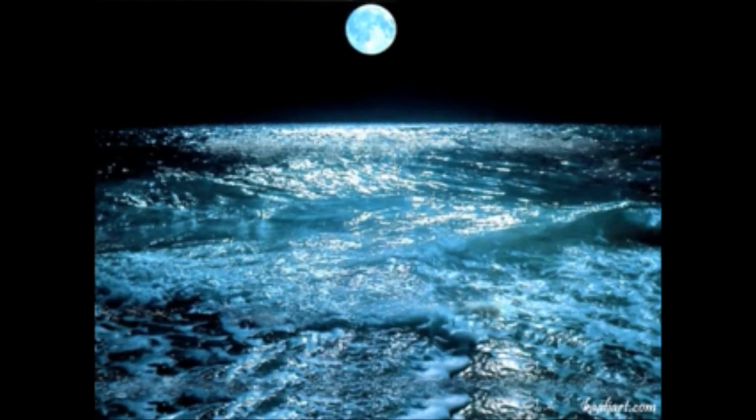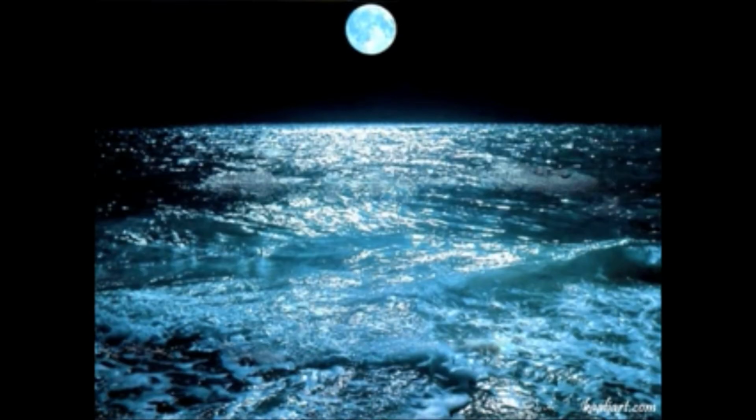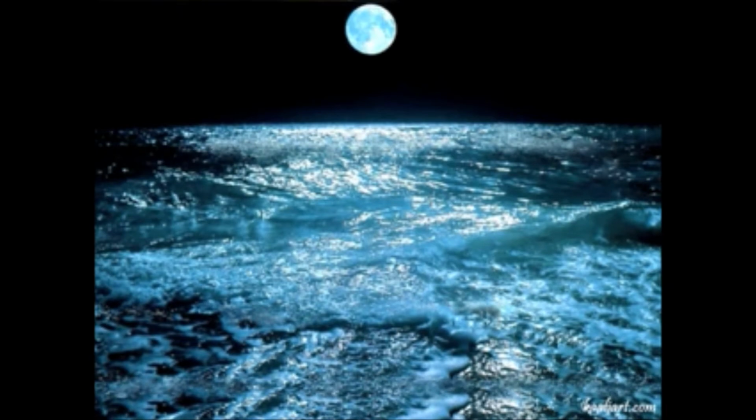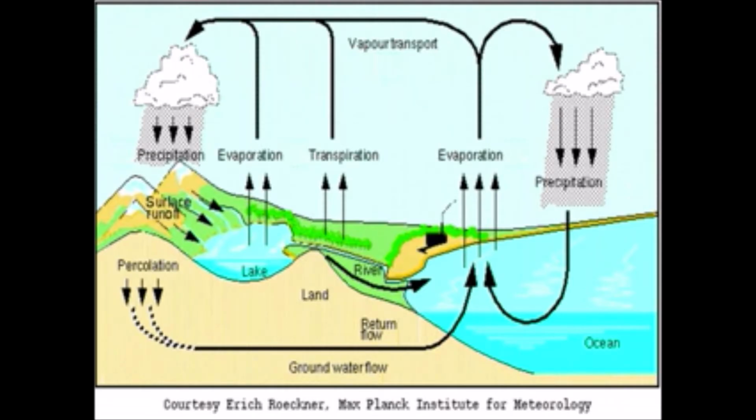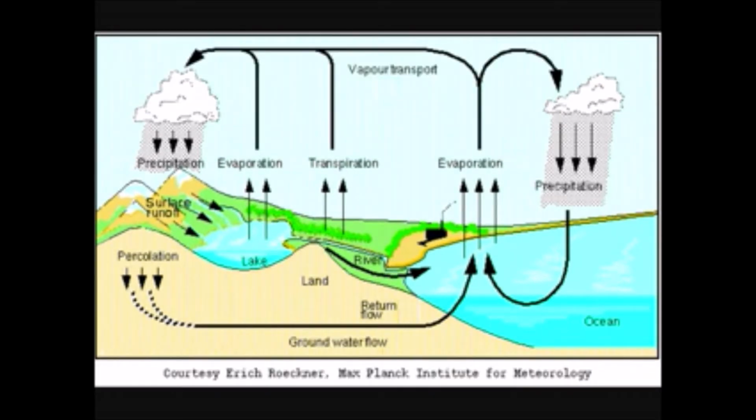How can weather be predicted? How do our actions affect water on earth? Water cycle: the constant movement of water on earth from its surface to the air and back down to the surface. So, the water cycle is an ongoing movement of water between earth's surface and the air.